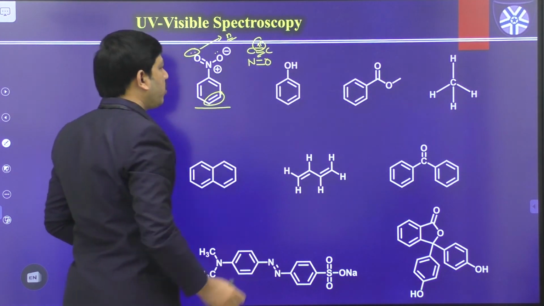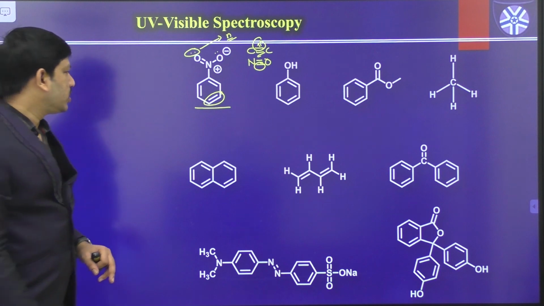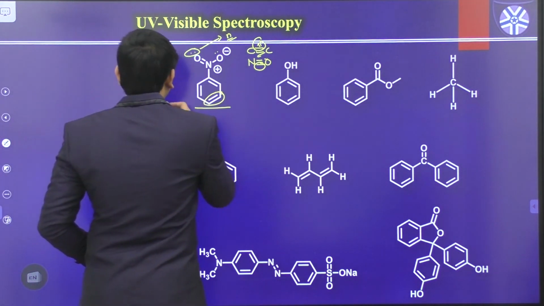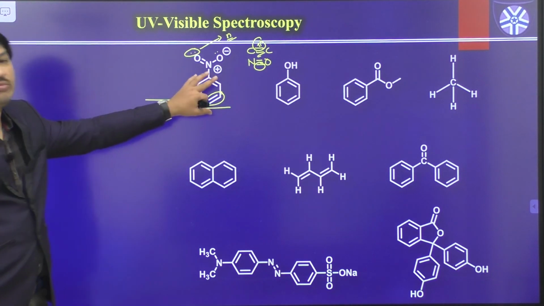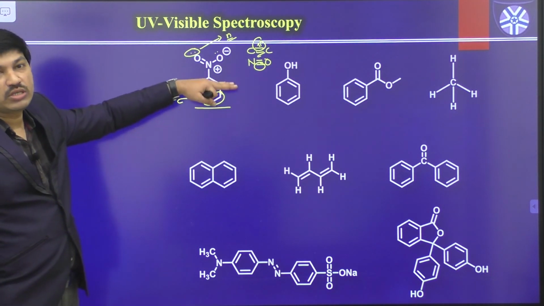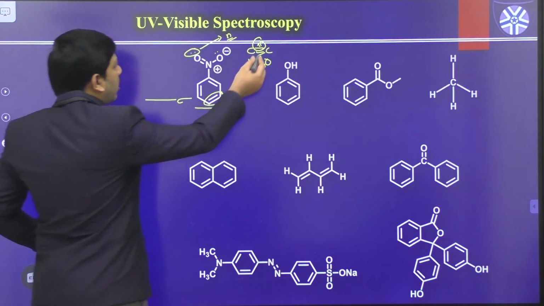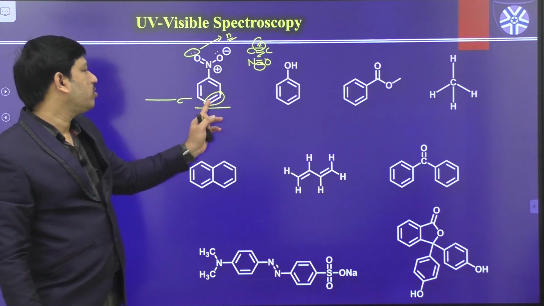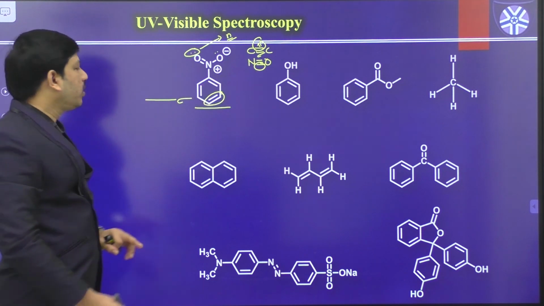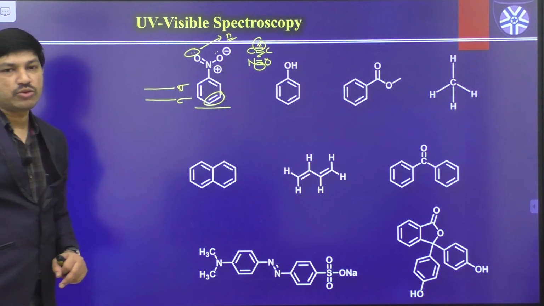So we have a sigma level because we have some sigma bonds, and we have some pi bonds, either the C double bond C group or the N double bond O group. So we have a pi bonding level also.